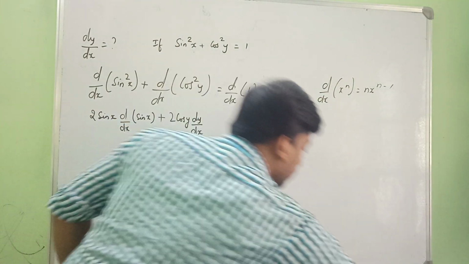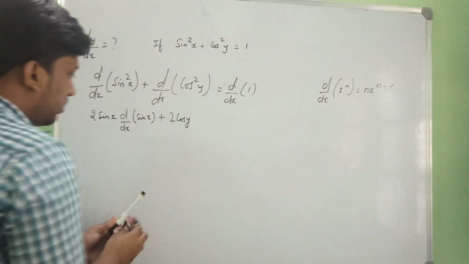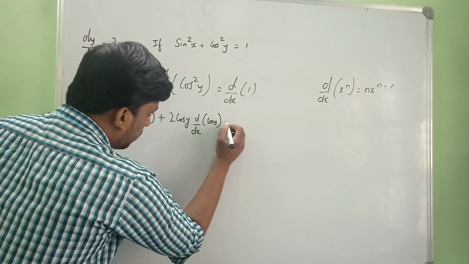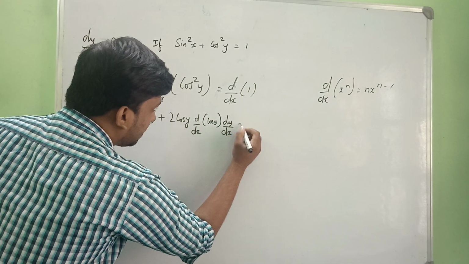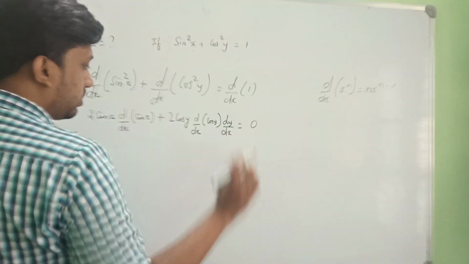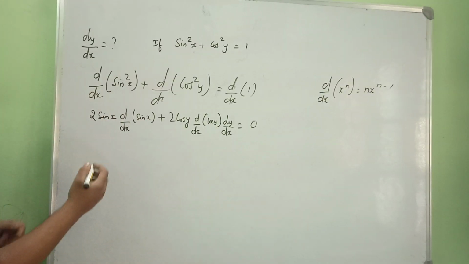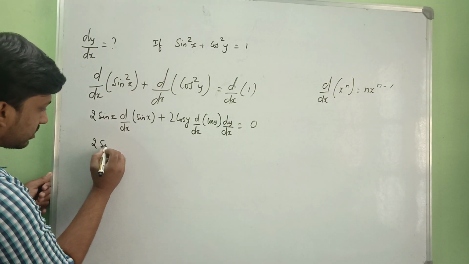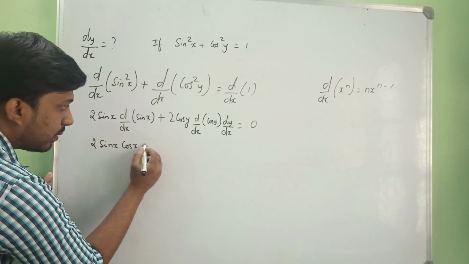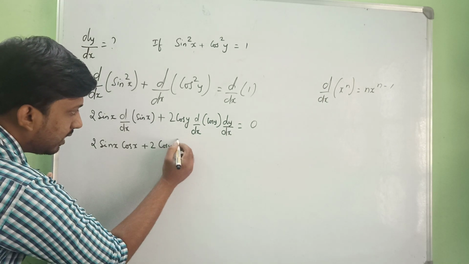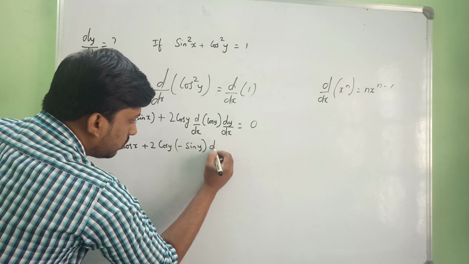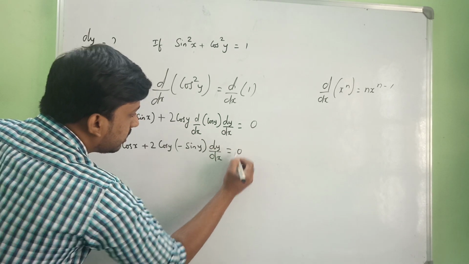For cos y we need to do it right. d by dx of cos y into dy by dx, that is equal to 0. You know, for constant term it is 0, right? For constant term it is 0. Yes, now we are going to differentiate. See how it's going to happen. 2 sin x into derivative of sin x is cos x, plus 2 cos y, derivative of cos y is minus sin y into dy by dx, that is equal to 0.